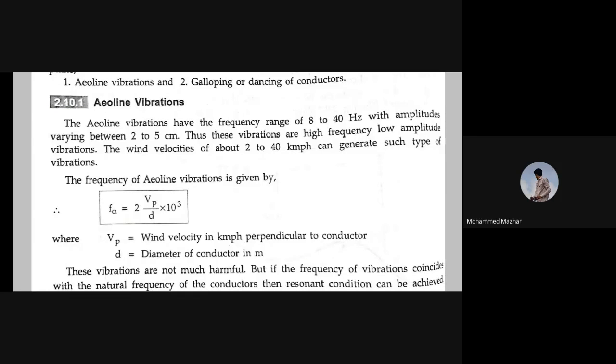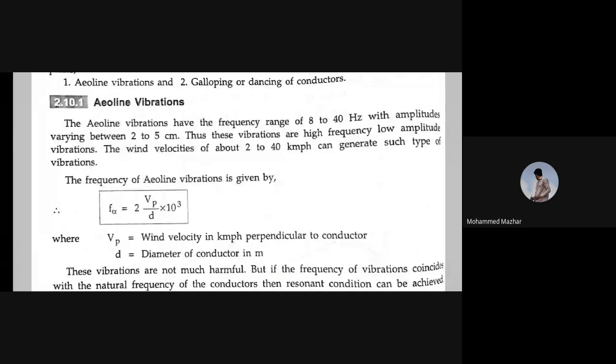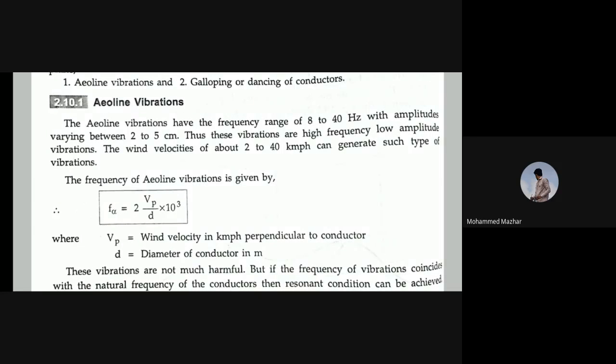So the factor is wind velocity. Due to strong wind velocities of about 2 to 40 kilometer per hour, vibrations are generated whose frequency range is 8 to 40 hertz and amplitude between 2 to 5 centimeter.